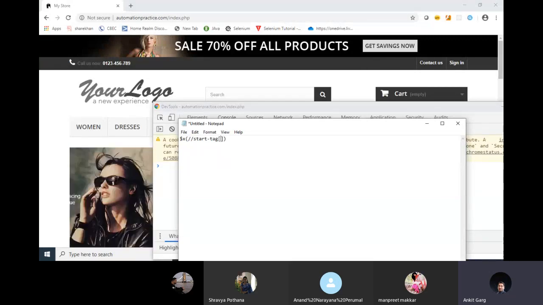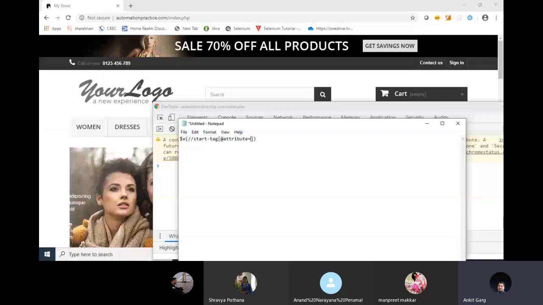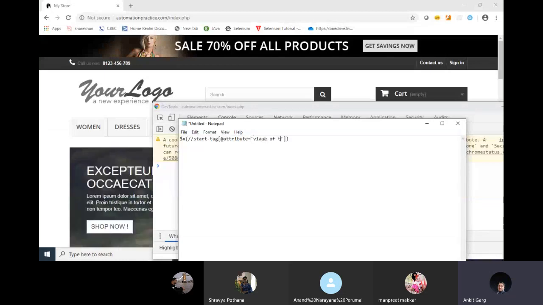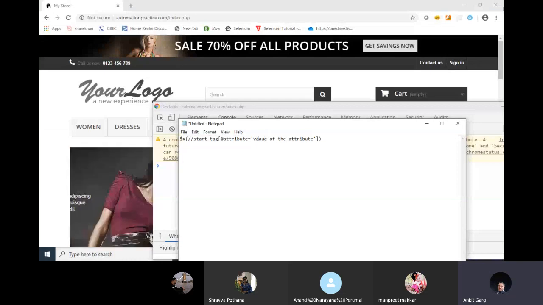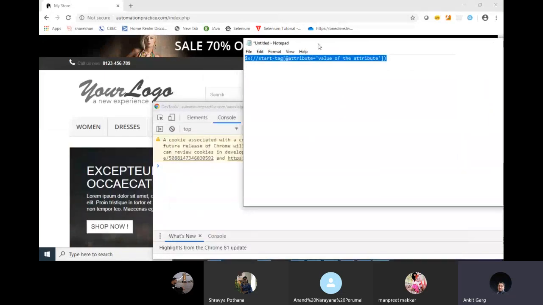Inside that I have to write an @. Again there is another variable named attribute, is equal to, inside single quotes you have to give the value of the attribute. Okay, so this is the syntax. I know you might be confused. I'll help you understand this by doing some practical examples.